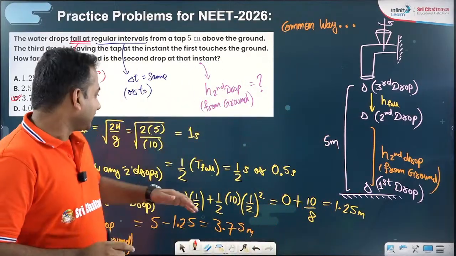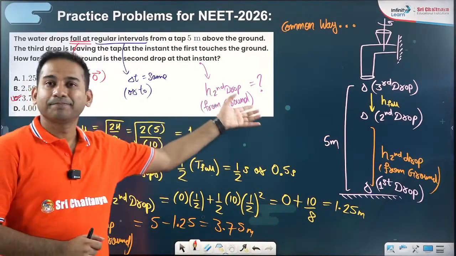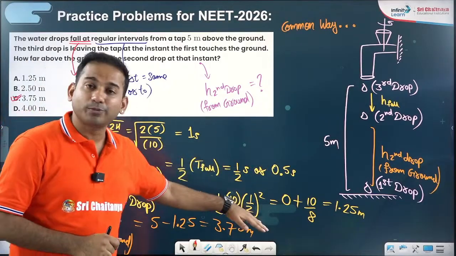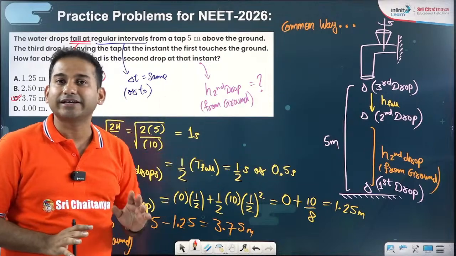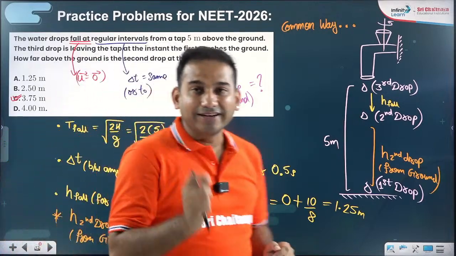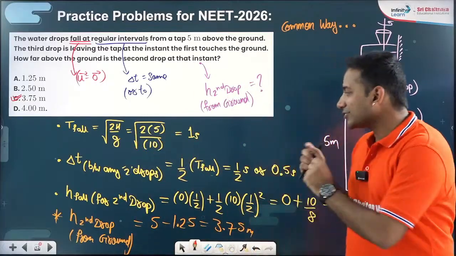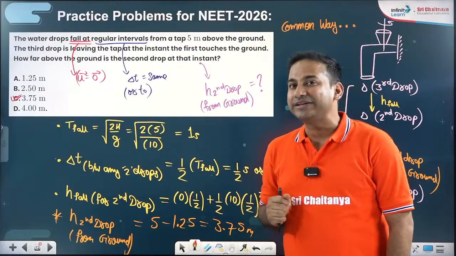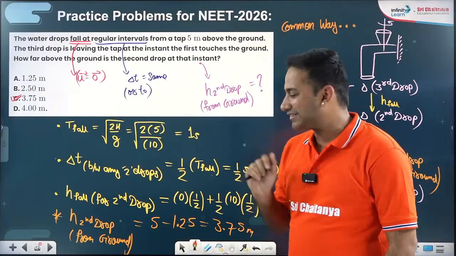So indeed, this is a 3-4 step process, can be done nicely, but involving so many steps and such calculations in the exam is not every time advisable. Now let us see a relatively much easier technique, that is obviously Galileo's formula. And let us see how many seconds we will take to answer this question.